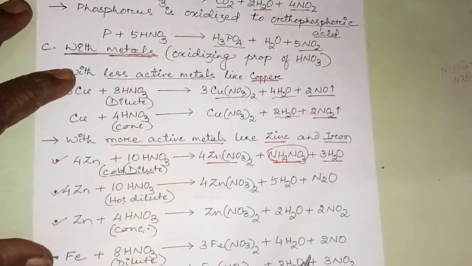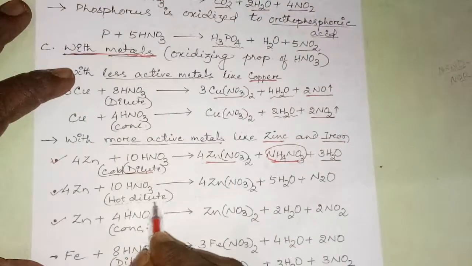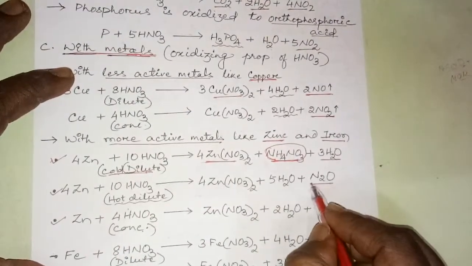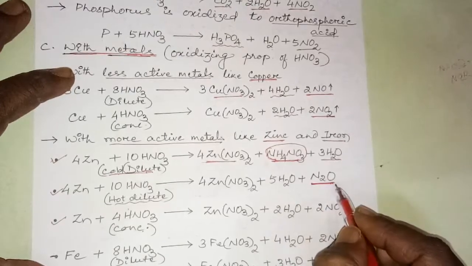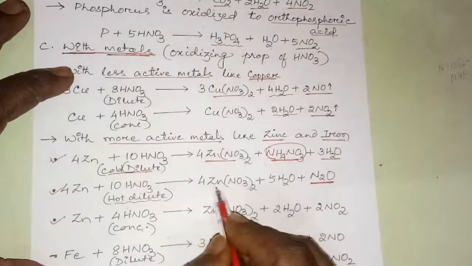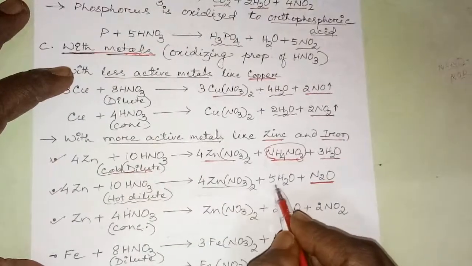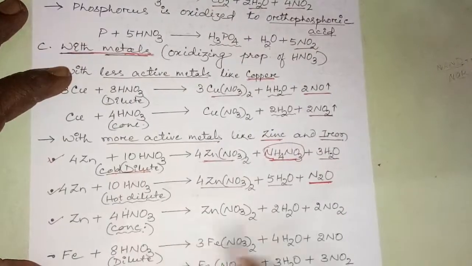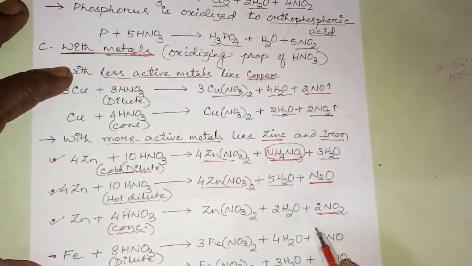Then zinc when treated with hot dilute nitric acid produces N2O, nitrous oxide, along with Zn(NO3)2 plus water. But in case of concentrated nitric acid, as usual, nitrogen dioxide is produced.